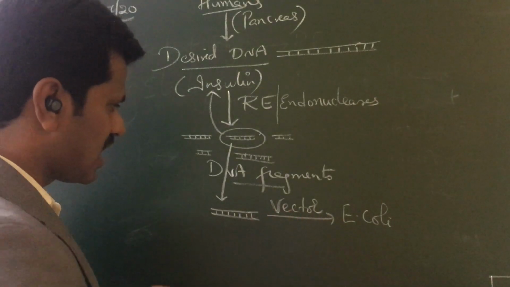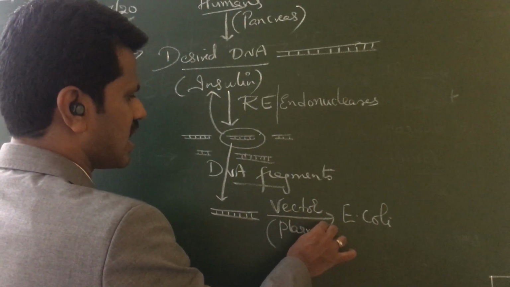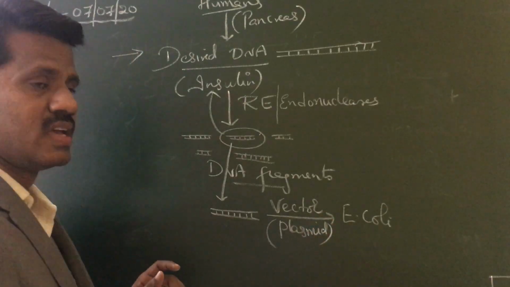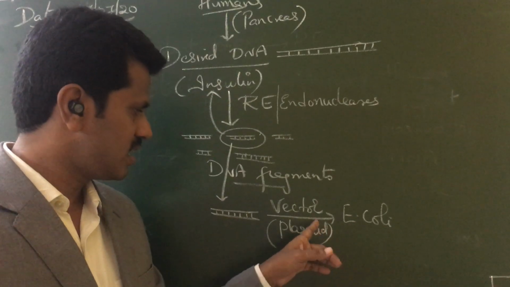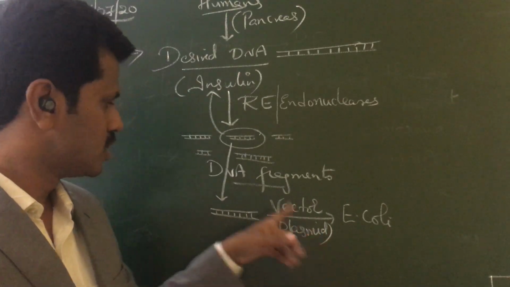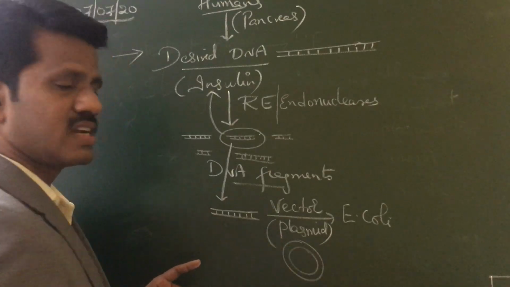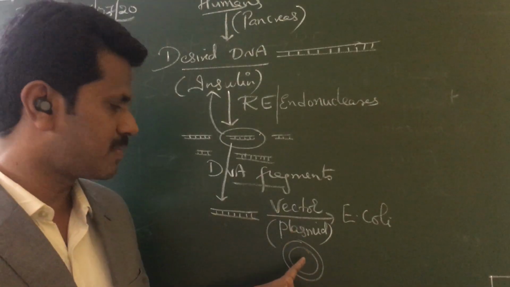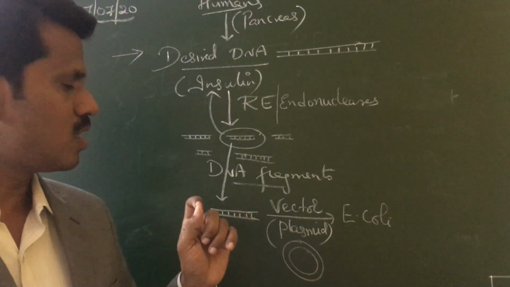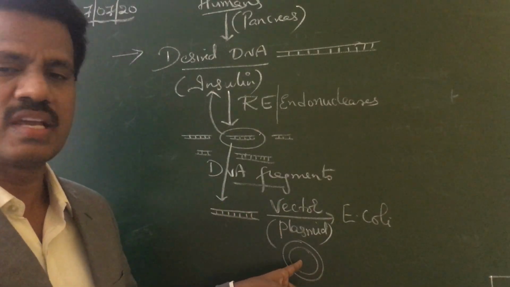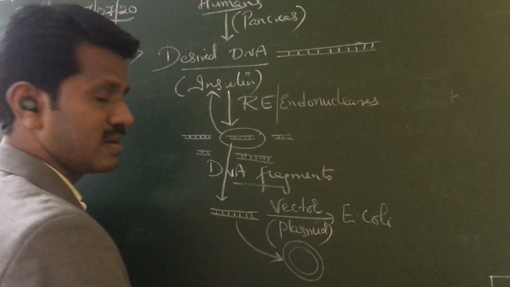The vector we use in bacteria is the plasmid. We have already studied in the chapter Cell, the Unit of Life that a plasmid is a small circular extra chromosomal material in which this DNA fragment can be inserted.